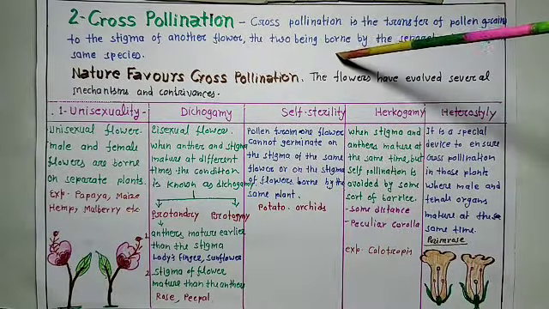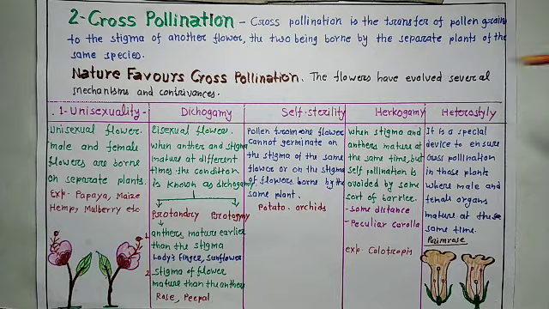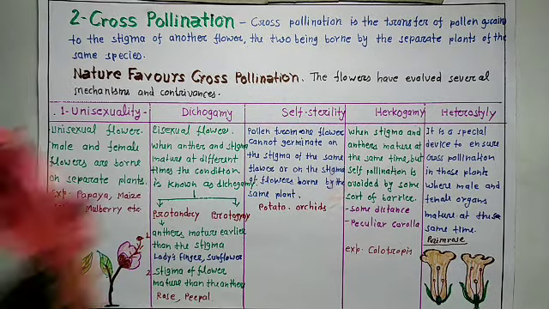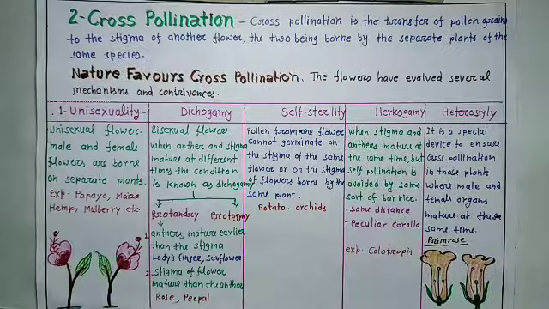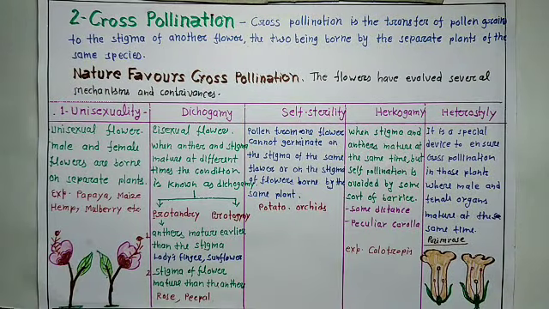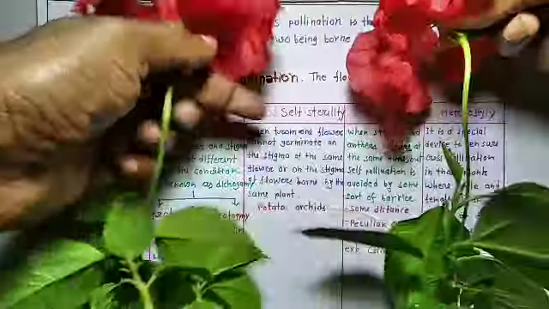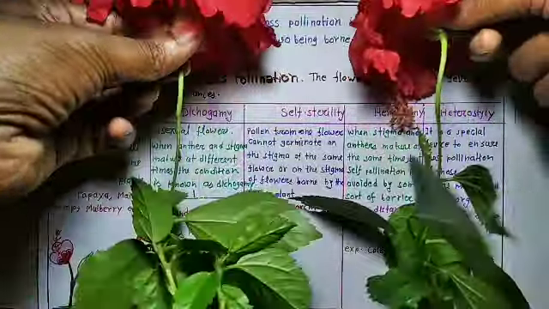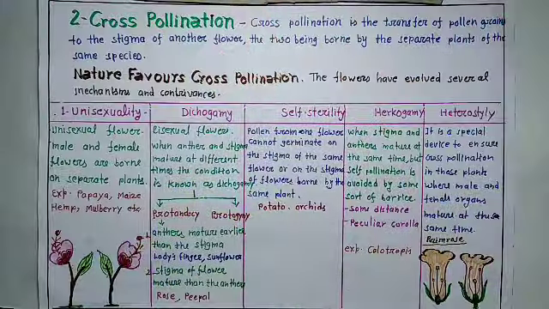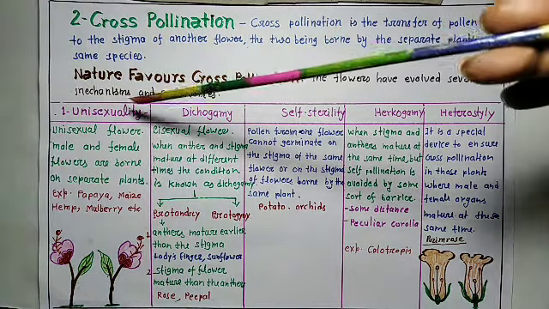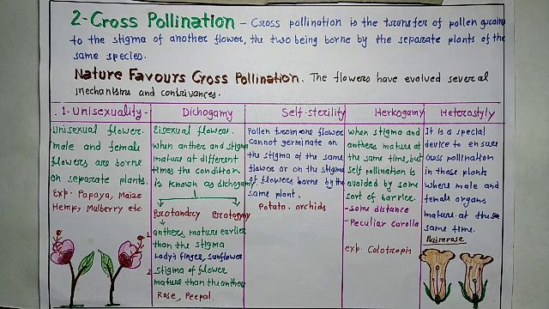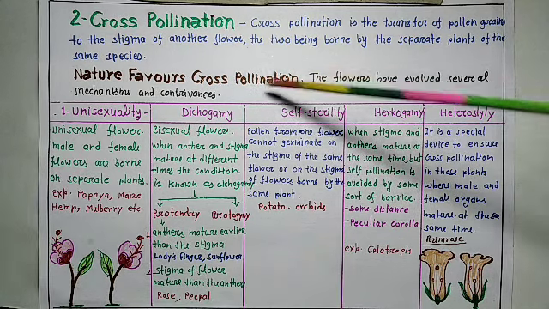The two flowers are borne by separate plants of the same species. Both are the same species. Now, nature favors cross pollination.